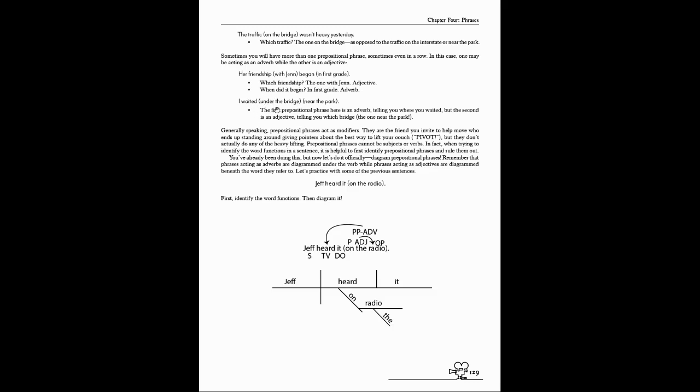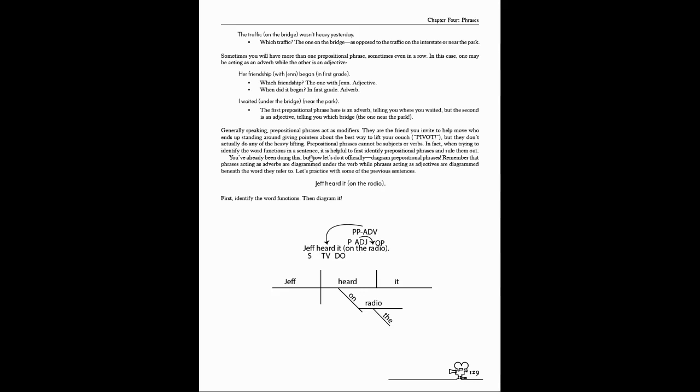I waited under the bridge. Well, under the bridge is where you waited. So that's an adverb, but then there's near the park. I didn't wait near the park. I waited under the bridge near the park. So near the park tells me which bridge. It's the bridge near the park, not the bridge by the highway or the bridge over the river. It is literally the bridge near the park. So this one is an adjective.